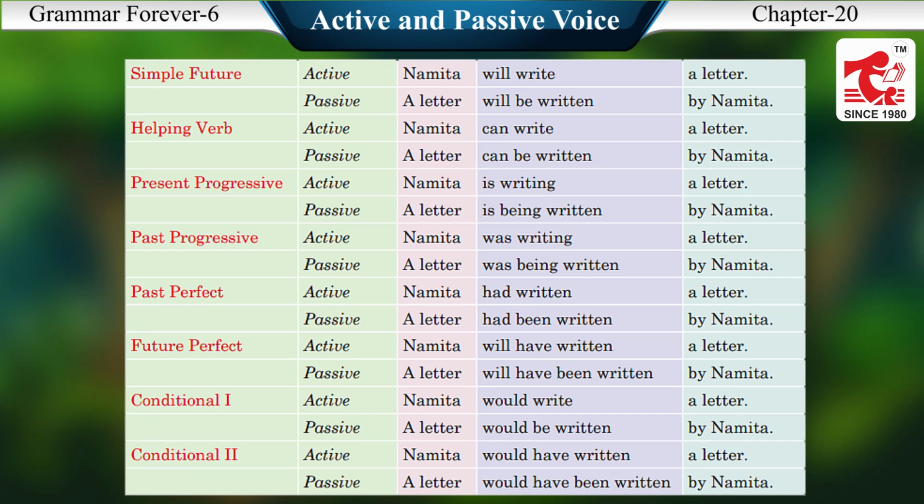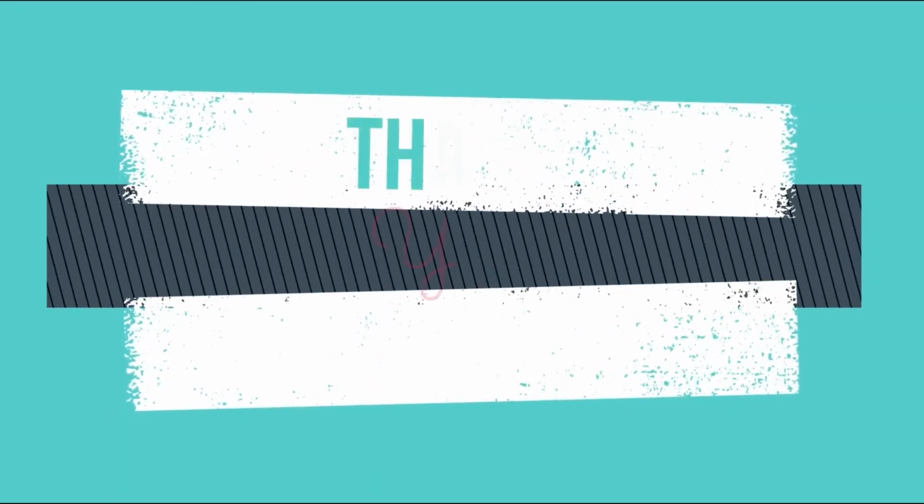Present progressive, active, Namita is writing a letter. Passive, a letter is being written by Namita. Past progressive, active, Namita was writing a letter. Passive, a letter was being written by Namita. Past perfect, active, Namita had written a letter. Passive, a letter had been written by Namita. Future perfect, active, Namita will have written a letter. Passive, a letter will have been written by Namita.